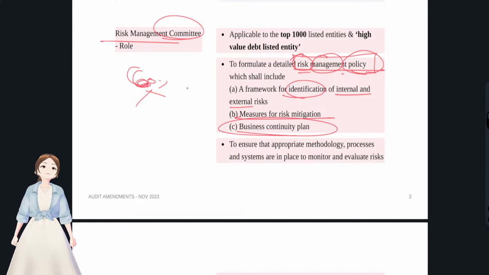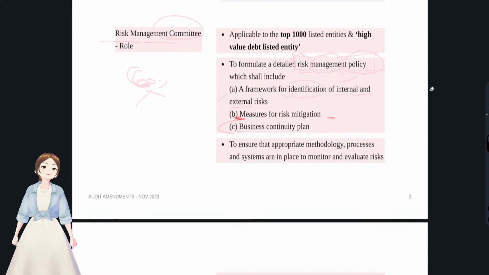We have to make sure that some risk, whether internal or external, should not affect the going concern of the entity. So we have to prepare the business continuity plan also. If this is the risk, what are the measures we have to take and how can we move forward with our business. So these three things have to be done.